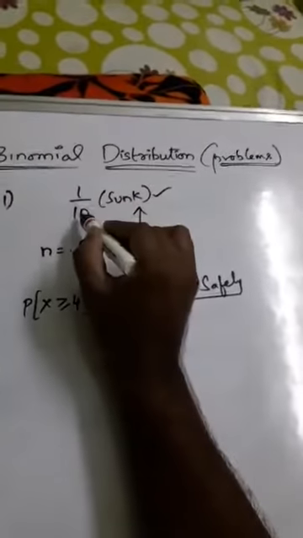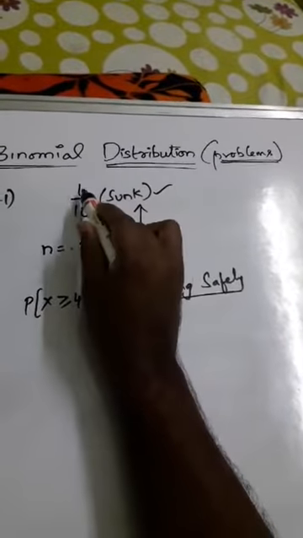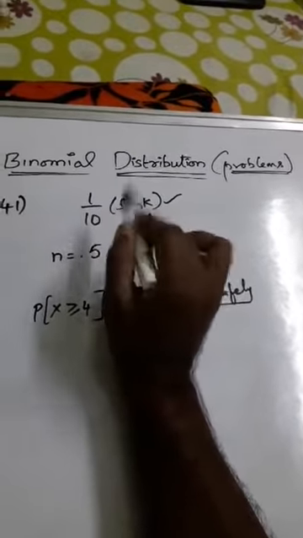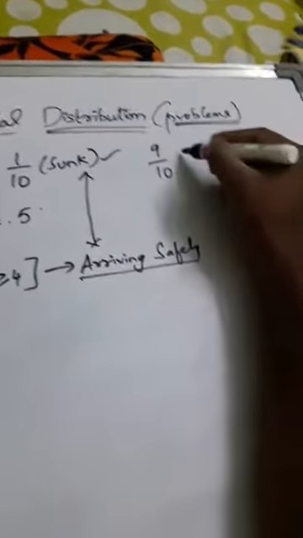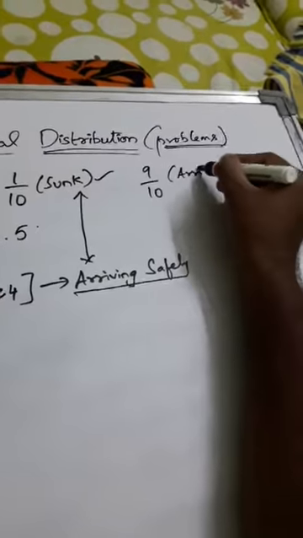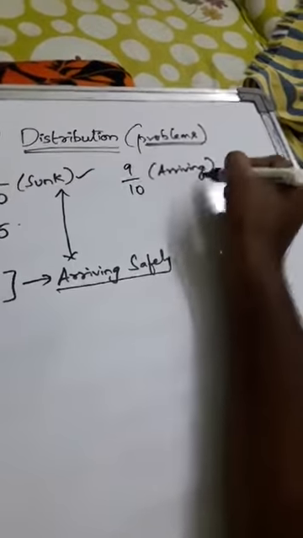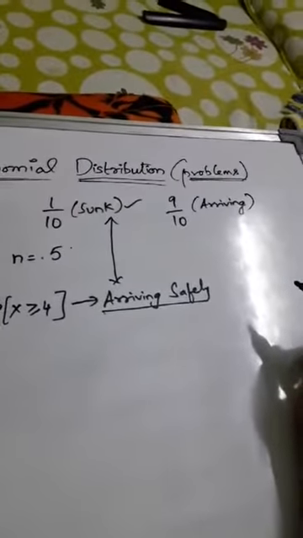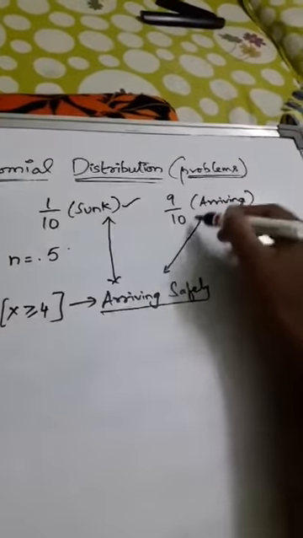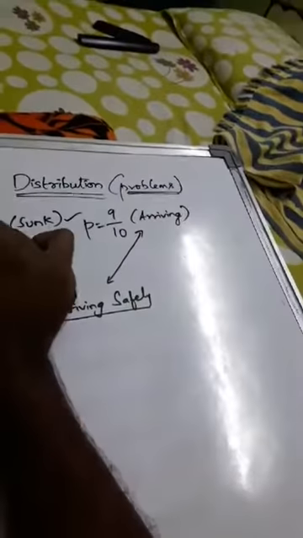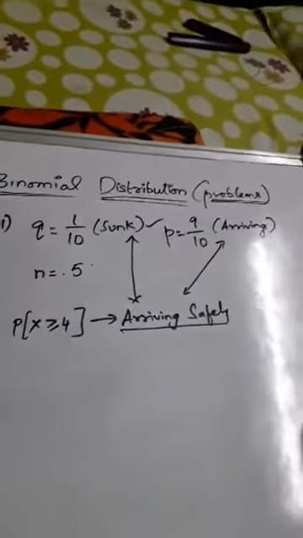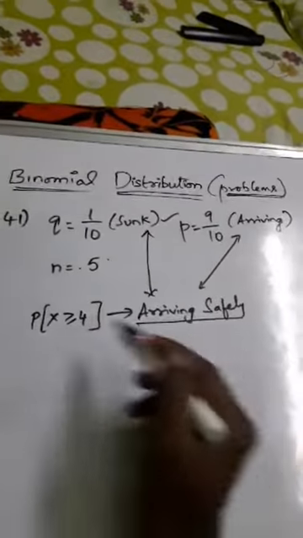Now 1 in 10 ships are sunk. That means 9 in 10 ships are arriving safely. So 9 by 10 is arriving safely. Now look here: 9 by 10 is arriving, and the question is asked about arriving. So this becomes small p, and this becomes q, and n equals 5.